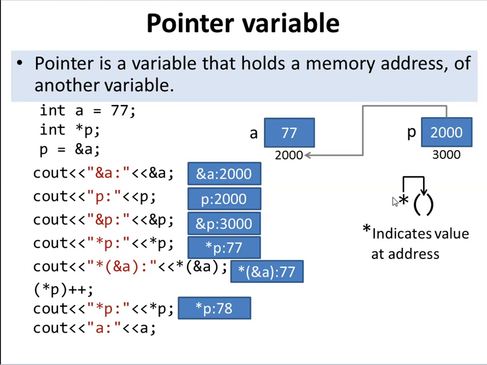Then cout star p. Star p we know contains 2000, and 2000's value is 77. It will print that now. If we have incremented this, it is 78 now.